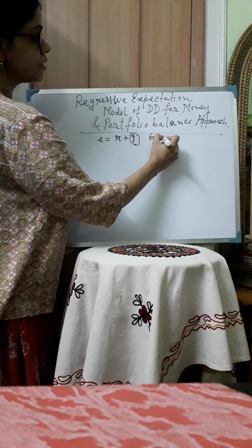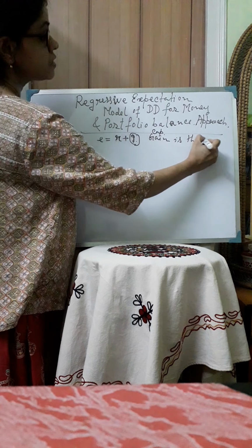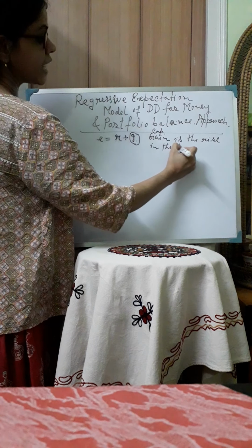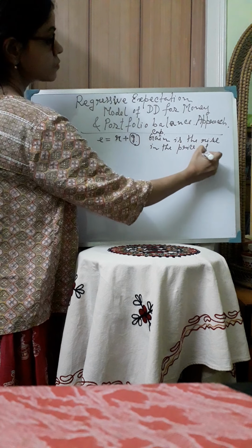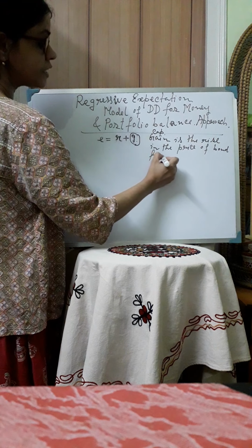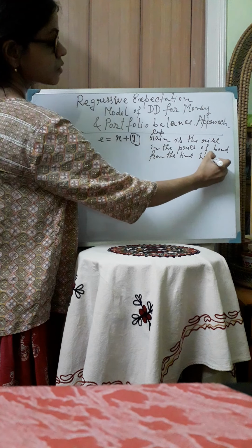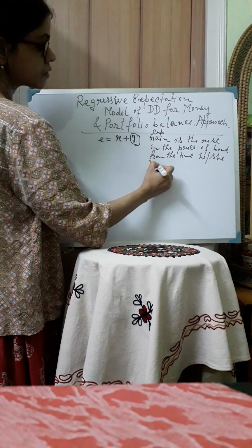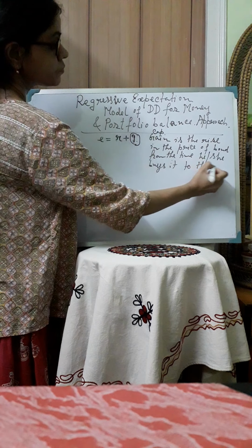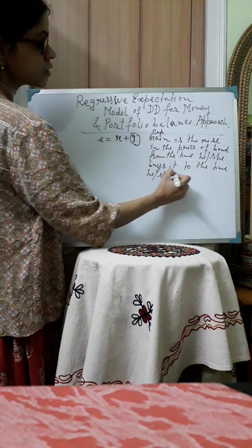So capital gain is the rise in the price of bond from the time he or she buys it to the time he or she sells it.